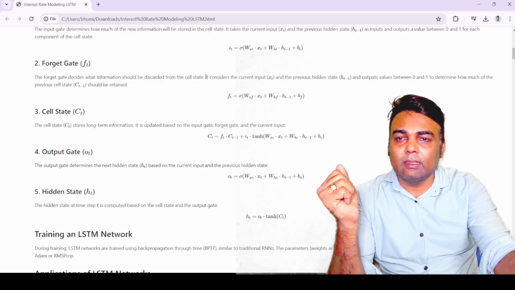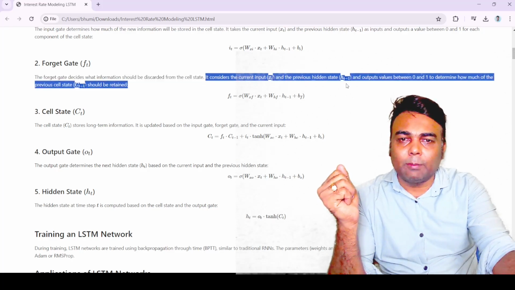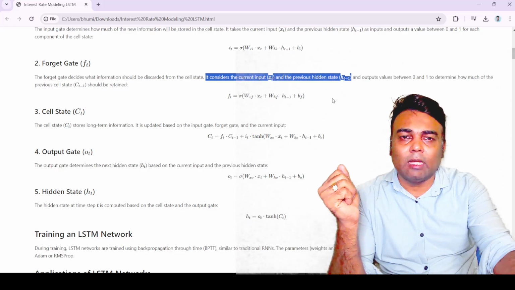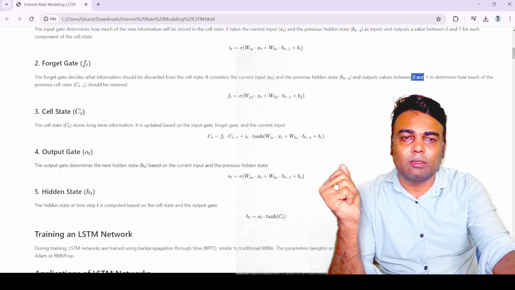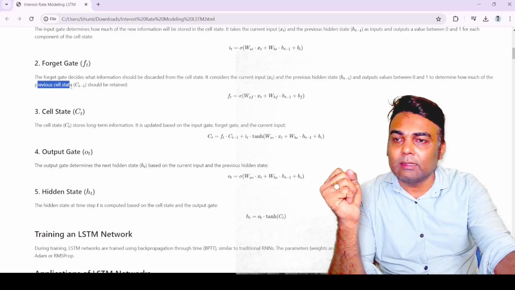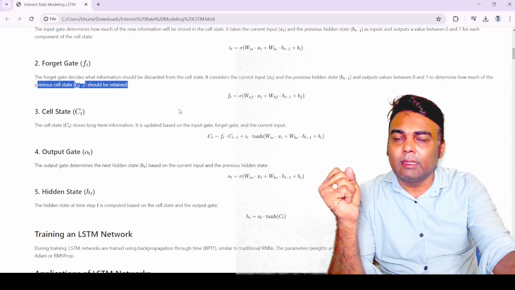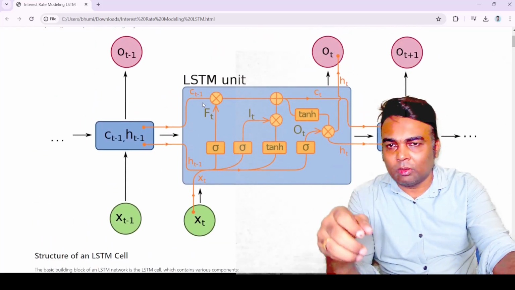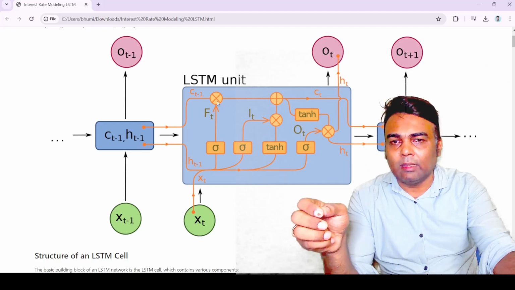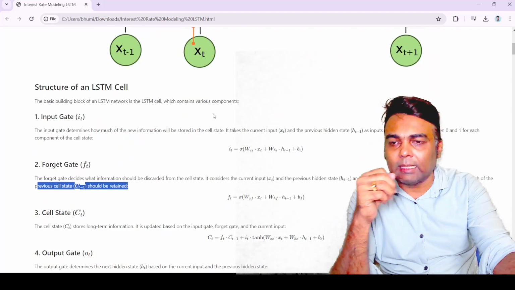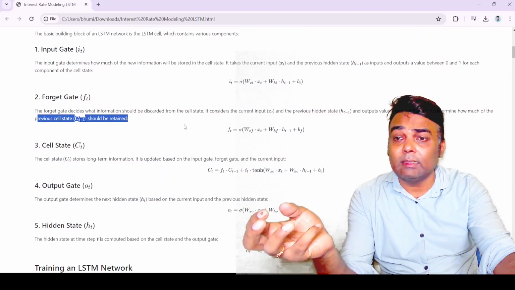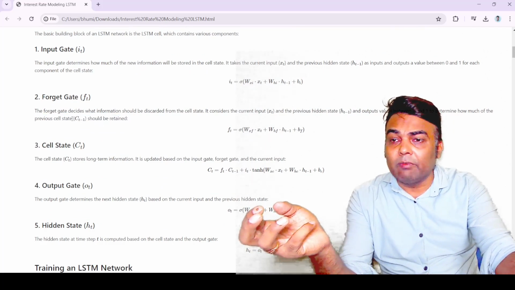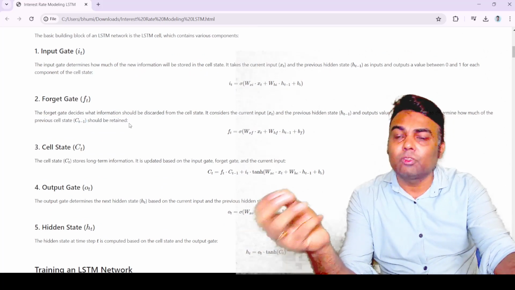It considers the current input and the previous state and outputs a value between 0 and 1, which determines how much of the previous cell state c_(t-1) should be retained. So you can see it filters out the information.